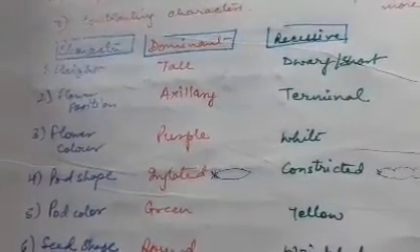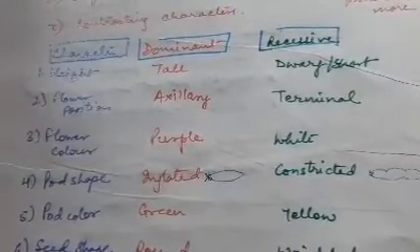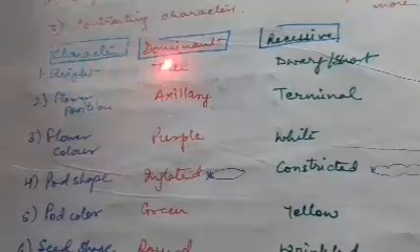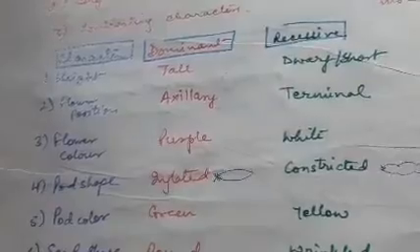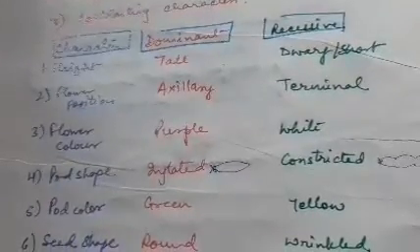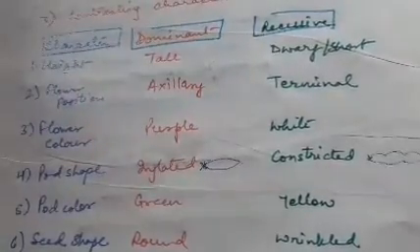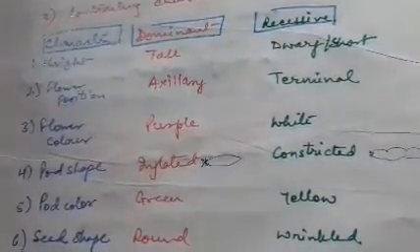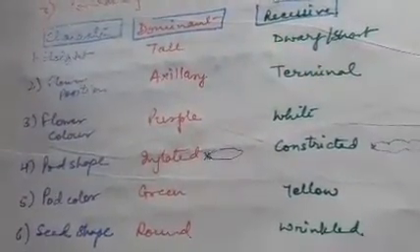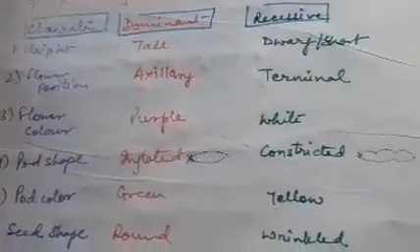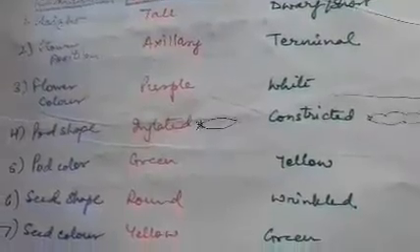So the first character, or the particular expression or trait, is height, and it can be dominant, that is tall, and the other is recessive, that is dwarf. So tall is tall and dwarf is dwarf, there is no ambiguity. Second is the flower position. If the flower grows in the axil, then it is called axillary and it is dominant, and if it is terminal, then it is recessive, terminal towards the end. Then flower color, it can be purple, that is dominant, white is recessive.